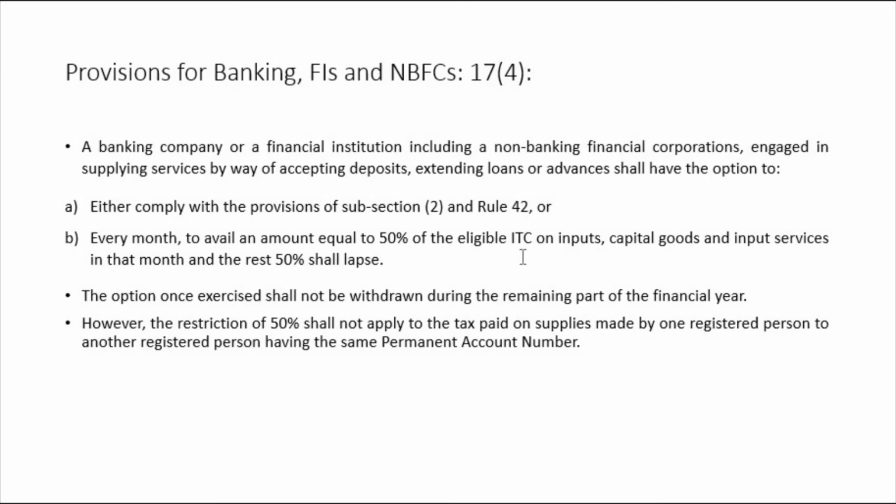We consider ITC on inputs, ITC on capital goods, ITC on input services, that is eligible ITC. Calculate all that, take 50% of it and your work is done, and the remaining 50% shall lapse; you will not get the credit of it. This is the option given. There are two options.